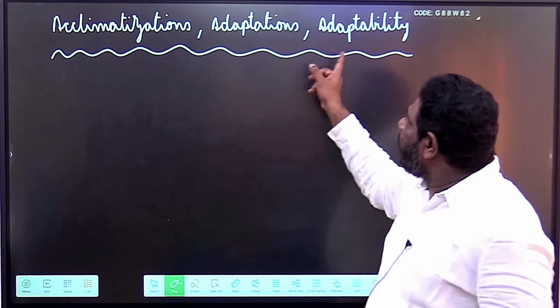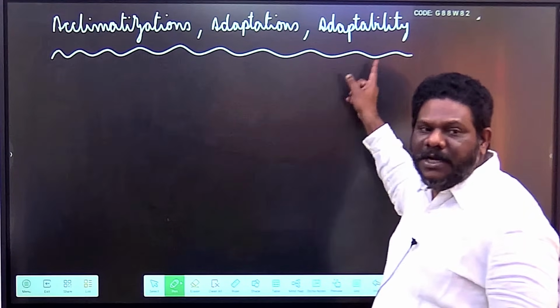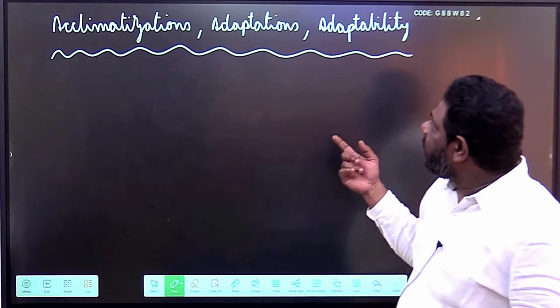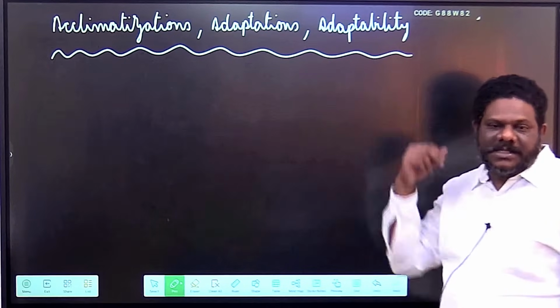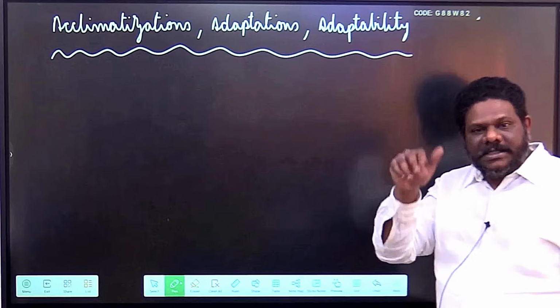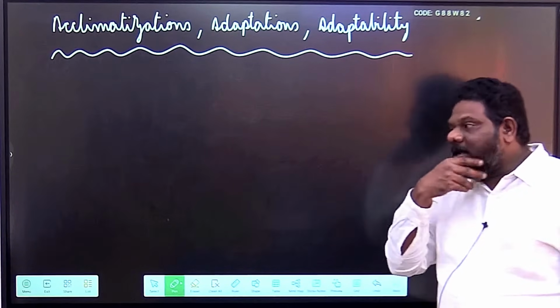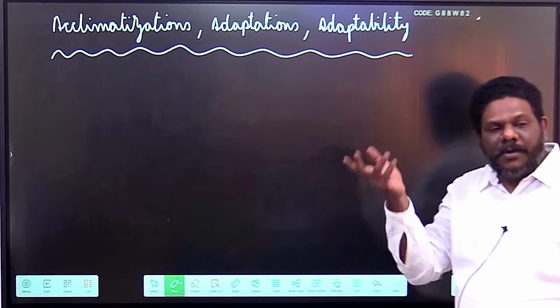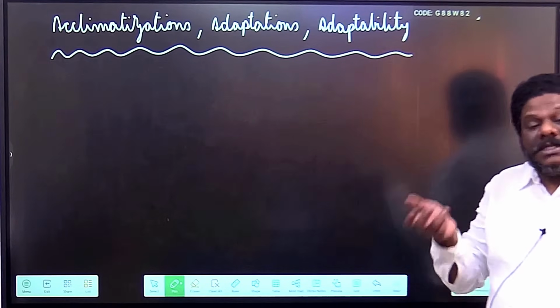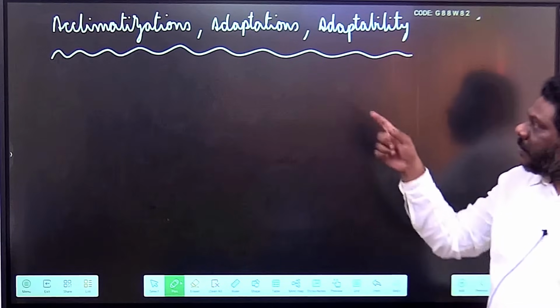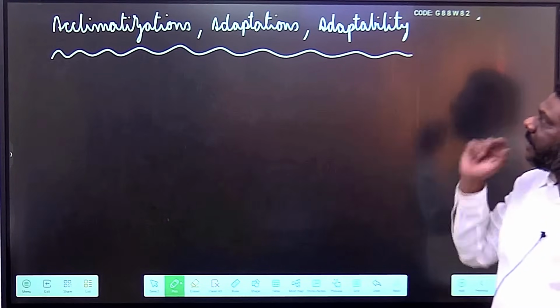Both of them give an organism the ability to adapt. So acclimatizations plus adaptations is adaptability. If those are higher, adaptability is higher. If adaptability is higher, survival rate is more. Adaptability also depends upon the reproductive ability. If reproductive ability is more, adaptability is more, survival rate is more. You getting my point? So that is about acclimatization, adaptation and adaptability.